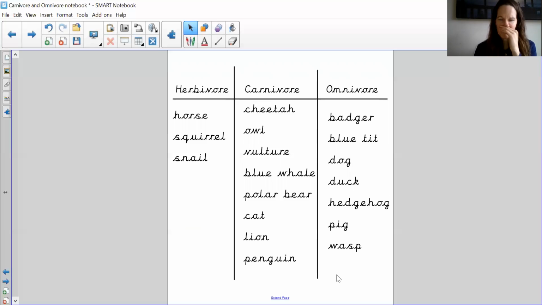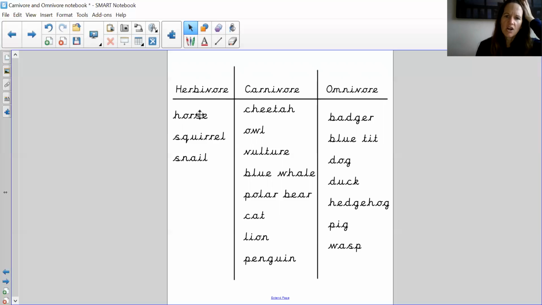So let's have a think. Do you remember last video we talked about herbivores and that their teeth were straight across and very broad? They use that to chew down on all the leaves and the fibrous parts of the plants.